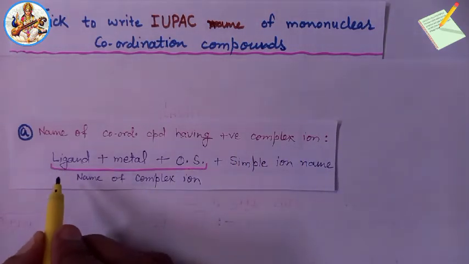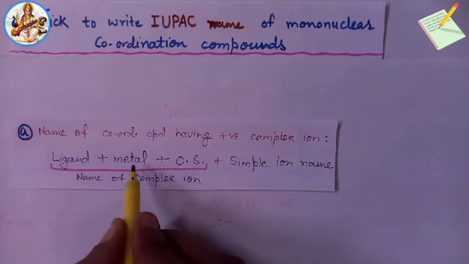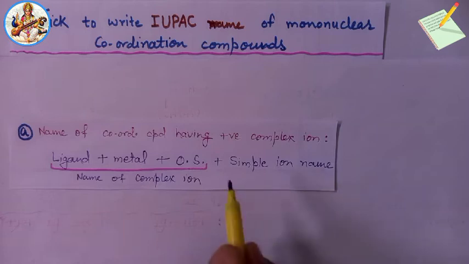So, the trick to write the IUPAC name of a coordination compound is ligand plus metal plus oxidation state plus simple ion name.